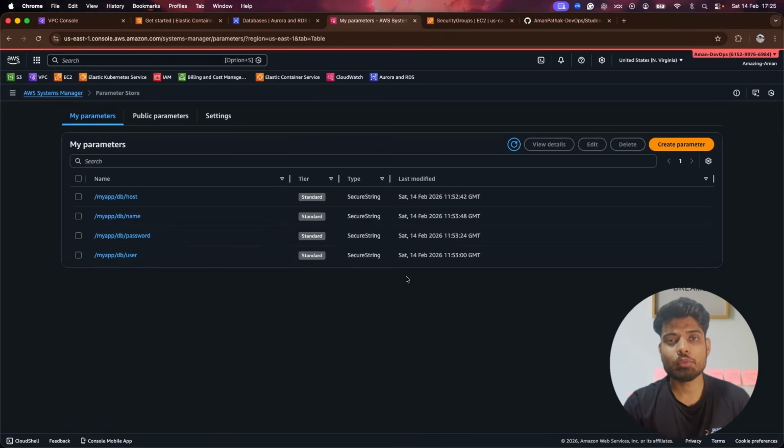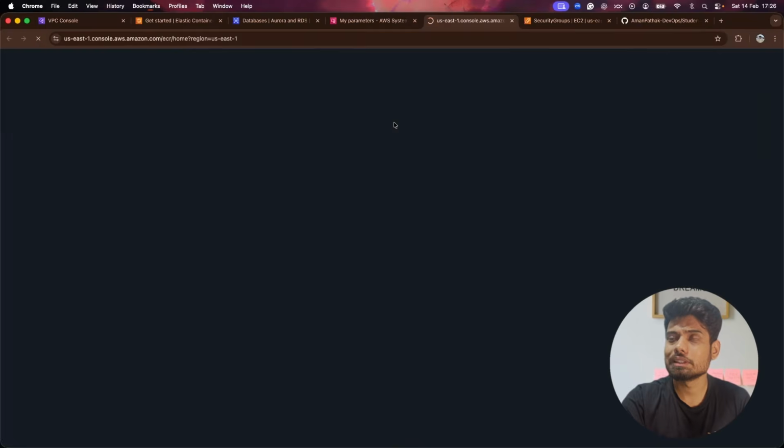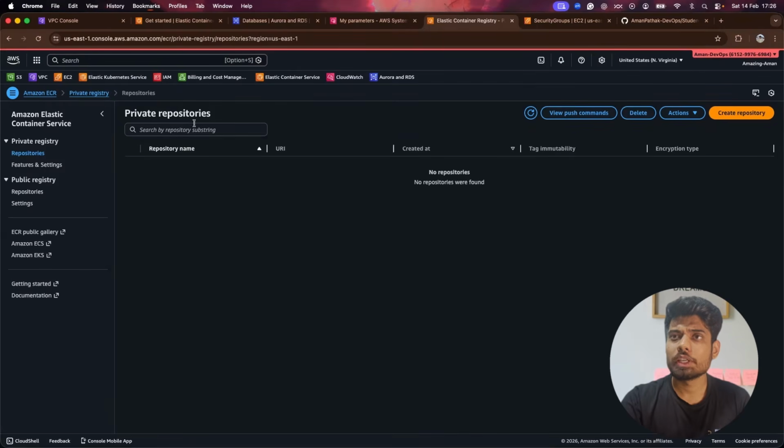Now the next thing is that we have to start deploying the application, because we have set up most of the things. As this is a Dockerized application, we need one of the important things, which is ECR, the container registry, where our Docker images will be stored. For that, I will search for ECR, and here is our ECR repository. Currently we don't have any private repositories, so we will create repositories for both frontend and backend.